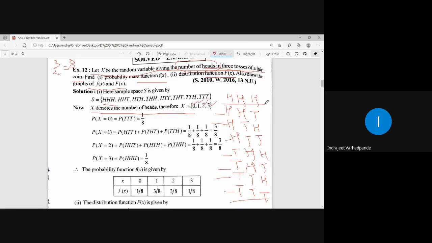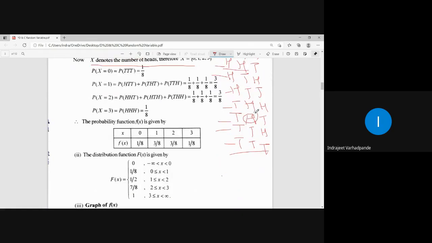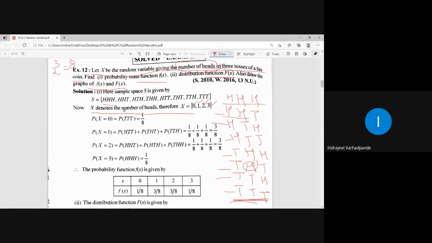This is the condition where it will be 3 heads. This is the condition where it will be 2 heads. This is the condition where it will be 1 head. This is the condition where there will be no head. All the outcomes are tails. So in this case, our random variable takes the values x equal to 0, 1, 2, and 3.